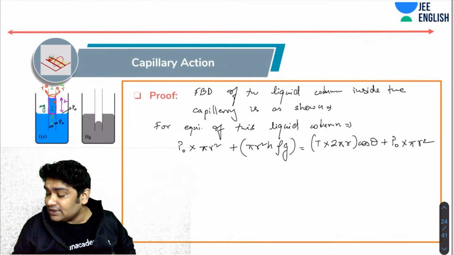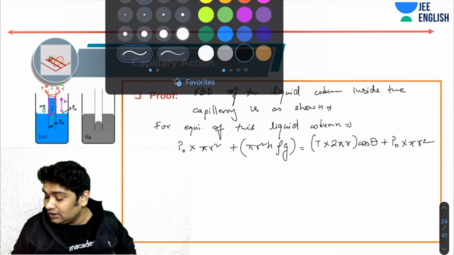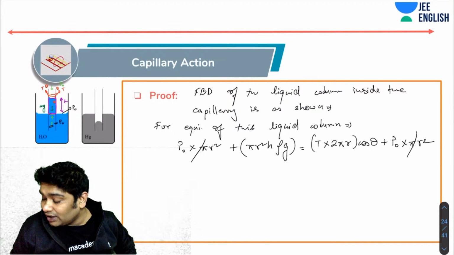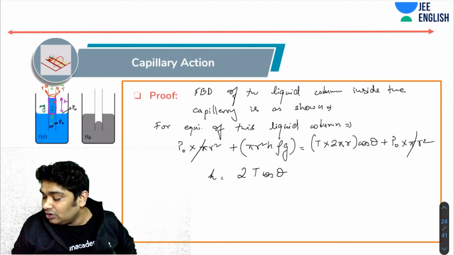Now, what you will realize is that this gets cancelled, and from here, H would be equal to 2 S cos theta over rho g r.